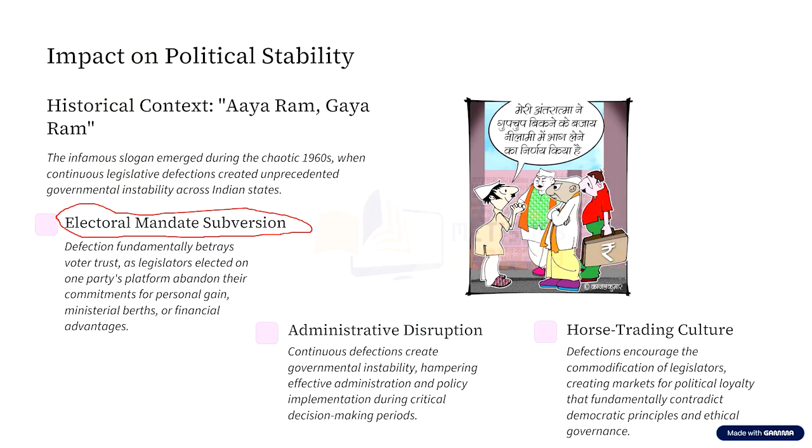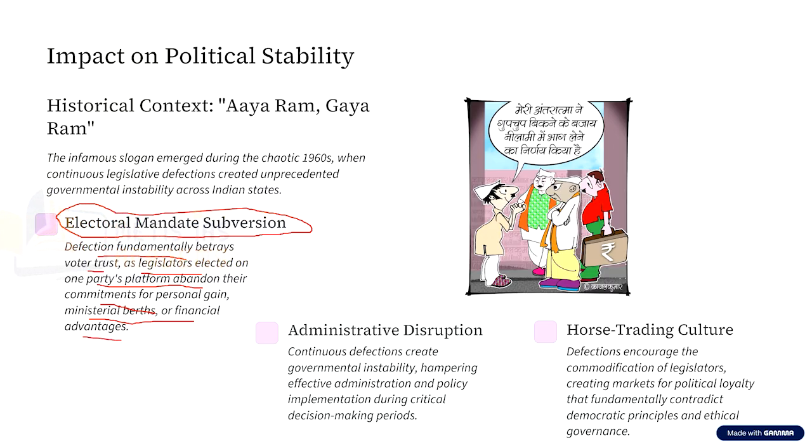Defection fundamentally betrays voter trust, as legislators elected on one party's platform abandon their commitments for personal gain, ministerial berths, or even financial advantages. And the second impact is administrative disruption.